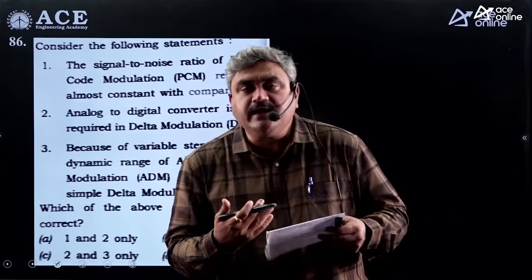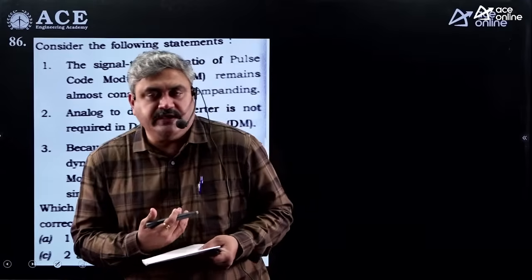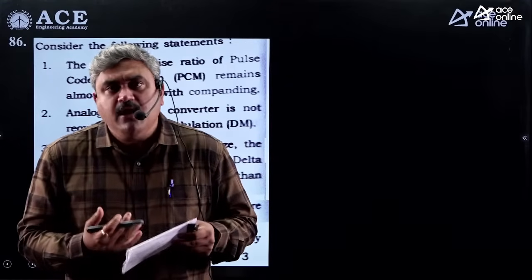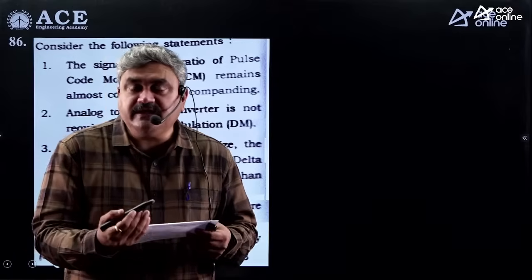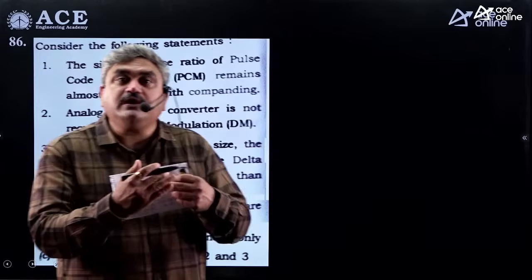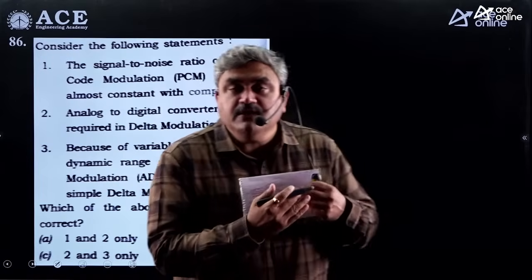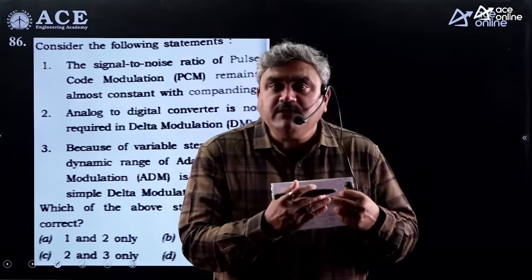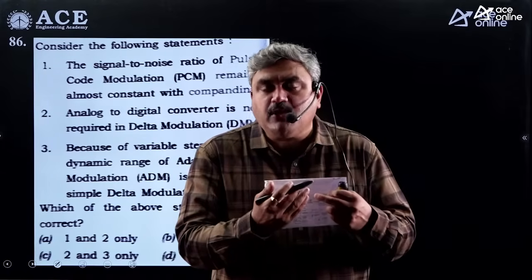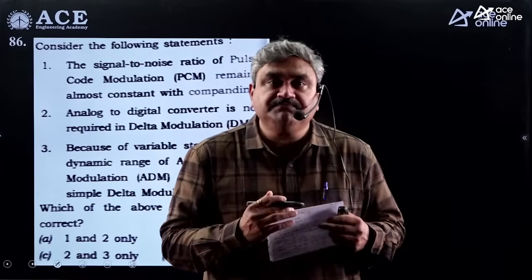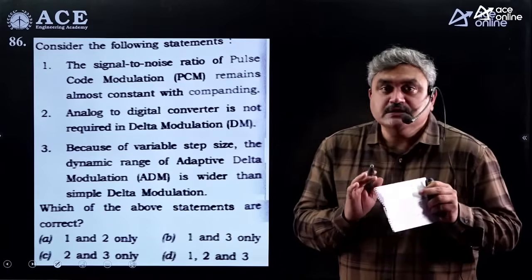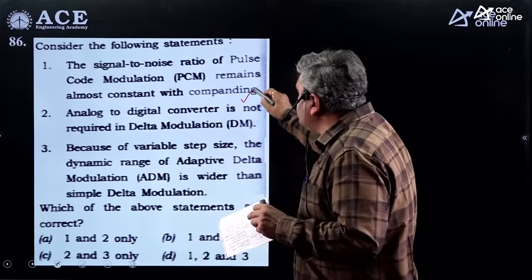Suppose I am telling an answer here. If I tell with a small voice and if I tell with a very high pitch voice, obviously the person who is listening will feel the difference. So that difference is what signal to noise ratio is. So to normalize that, whenever I talk with a low pitch, we will try to increase the level. Whenever I talk with a very high pitch, we will try to reduce the level. So that normalization process is done by using non-uniform quantizers. So this will make the signal to noise ratio constant.